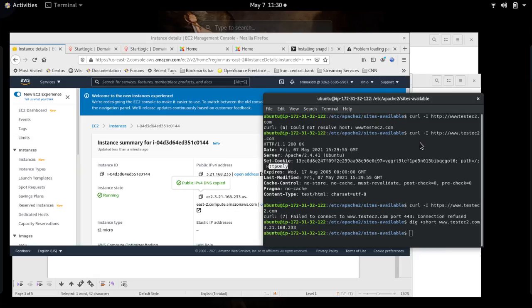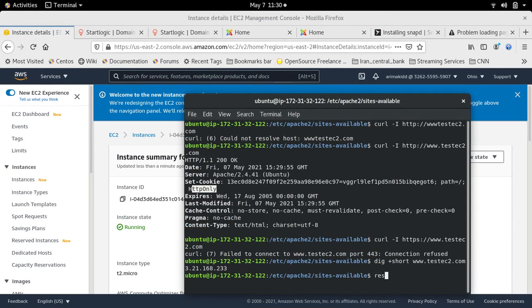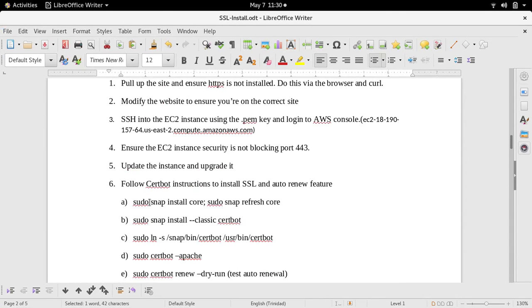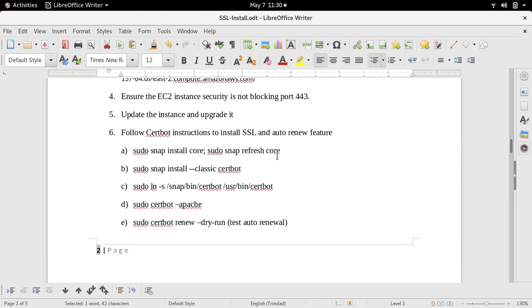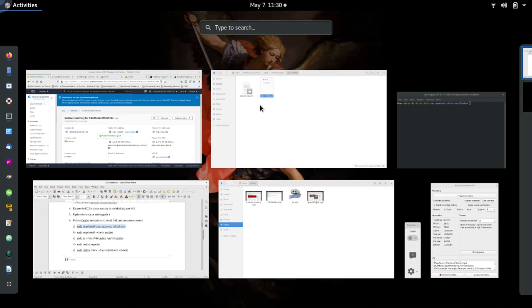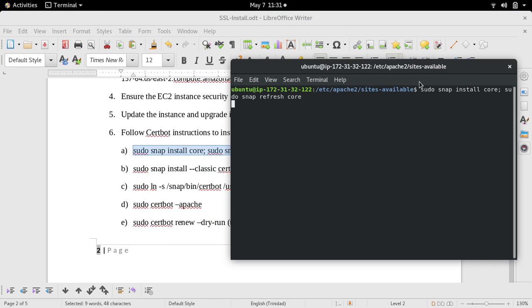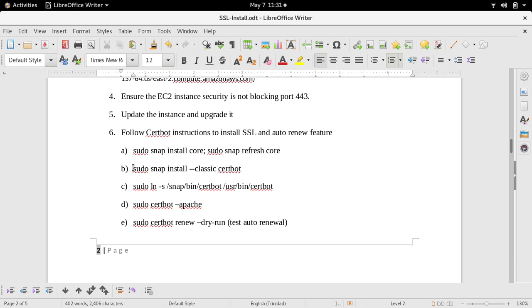So let's follow the instructions to install certbot and see what happens. So we're going to run this. Even though snapd is already installed, we're just going to make sure that everything is up to date. So we run this right here. Again, Control-Shift-V. It's going to do its thing, as they say. You just let that run, and no updates available. Okay, so we're going to install certbot now.